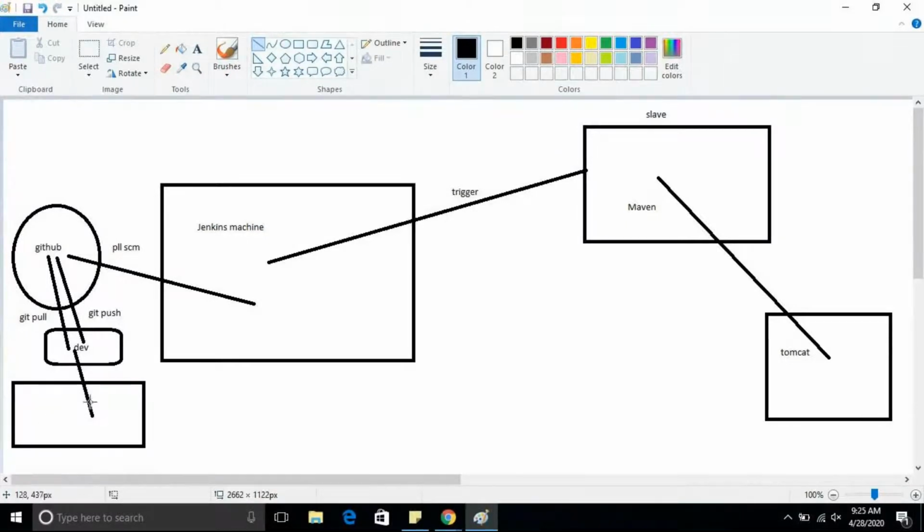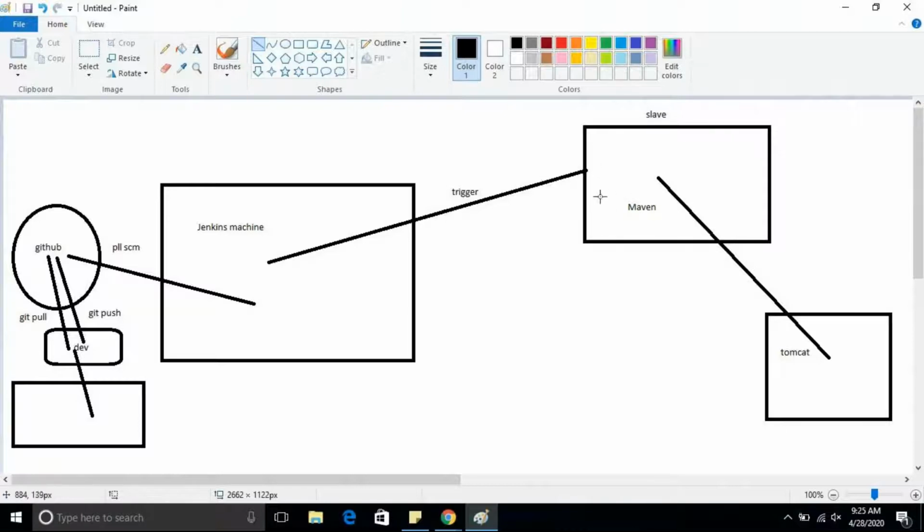Your developer will log into the development server. They will pull the code from GitHub, and finally push it. Then Jenkins will be notified with the poll SCM option, and immediately Jenkins will trigger the job. On the slave machine, Maven will build the application, run the sonar checks and Nexus checks. Then the application will be installed on top of Tomcat, right?